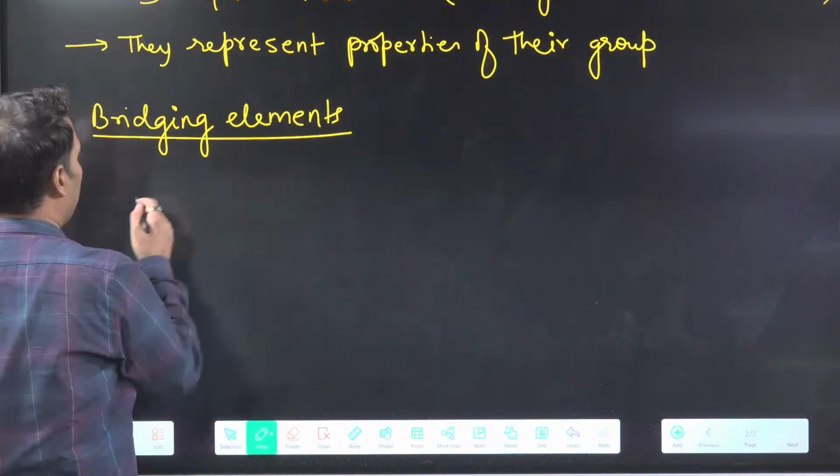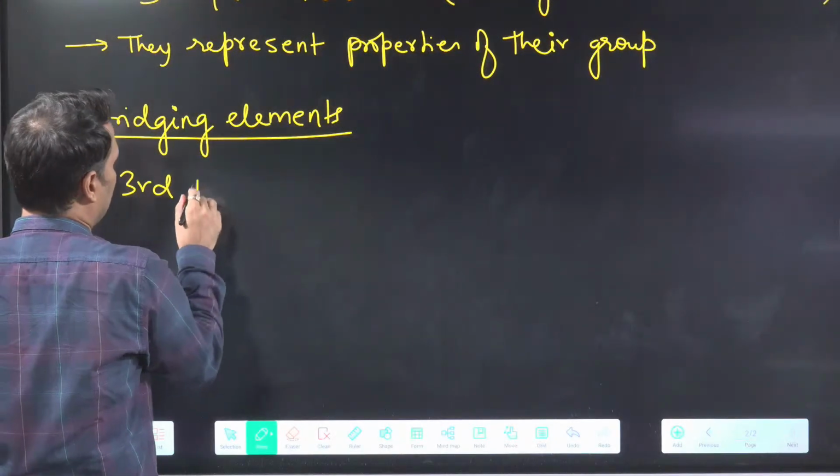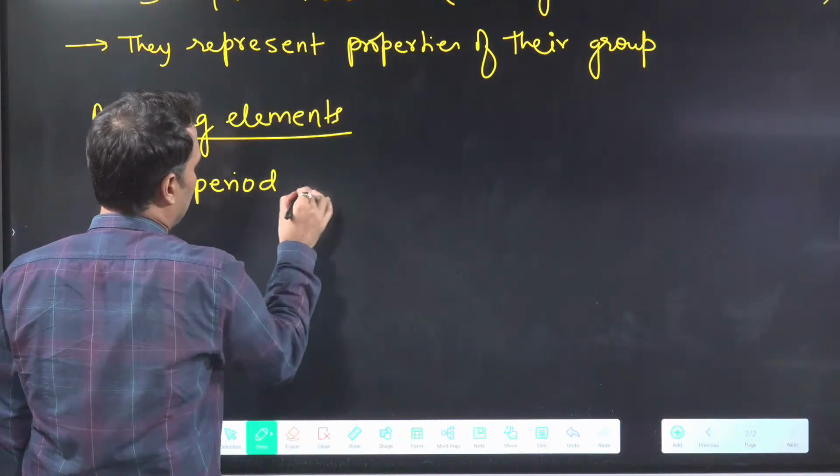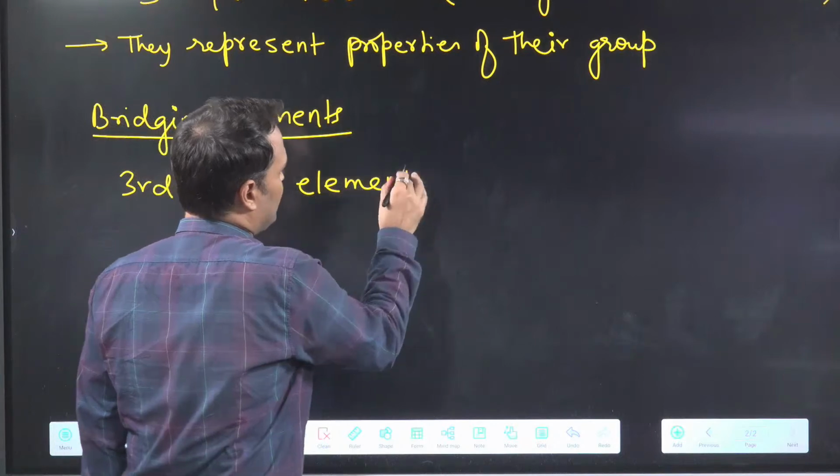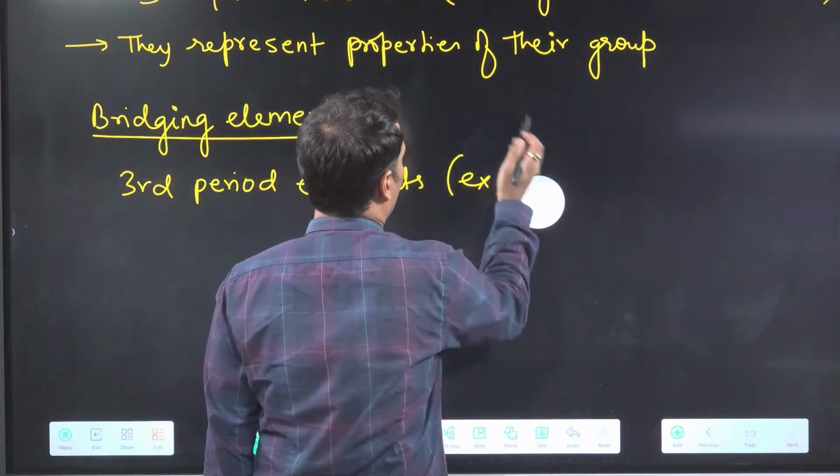Now come to bridging elements. Same thing we have to write. These are third period elements only. Third period elements except what? Batao.